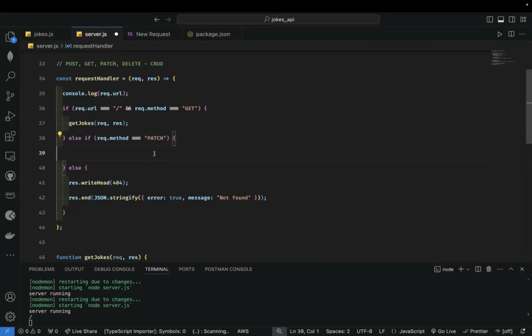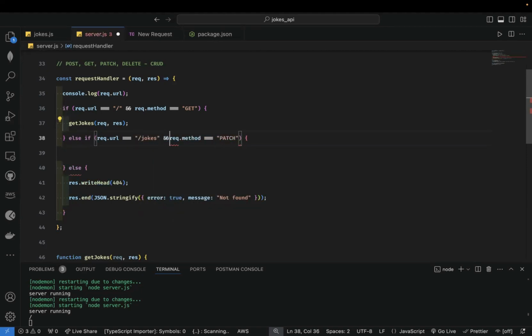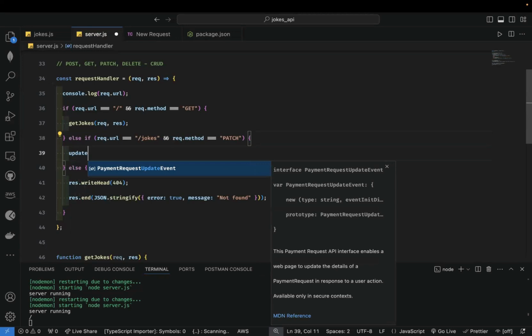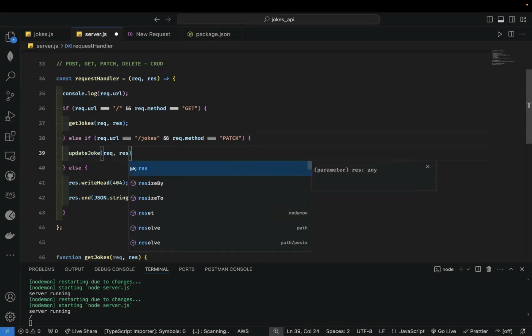What we want to do is check that req.url equals /jokes, but the method is PATCH. Then we want to update joke. So we'll pass the request and response to updateJoke.